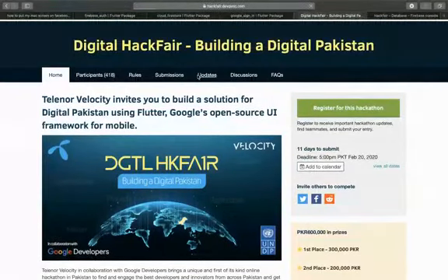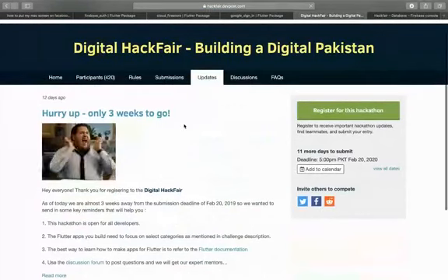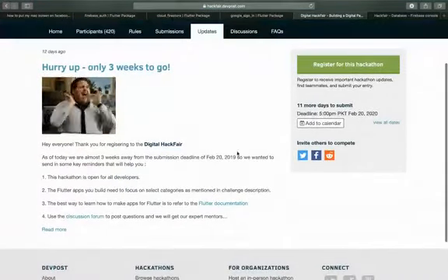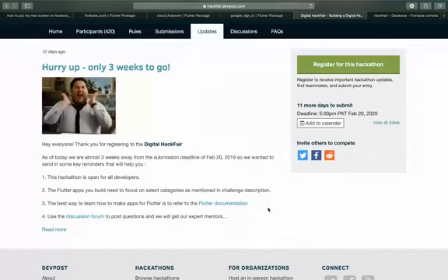So this is the website, and you have all the prizes here, and you have updates here as well. If you go to updates, it says you have 3 weeks to go, and it's open for developers, and the best way to learn is through Flutter documentation. The outstanding feature of Flutter is that it has very strong documentation. So you actually don't need to go to any unofficial posts or articles. You can learn Flutter through its official documentation. It's quite comprehensive.